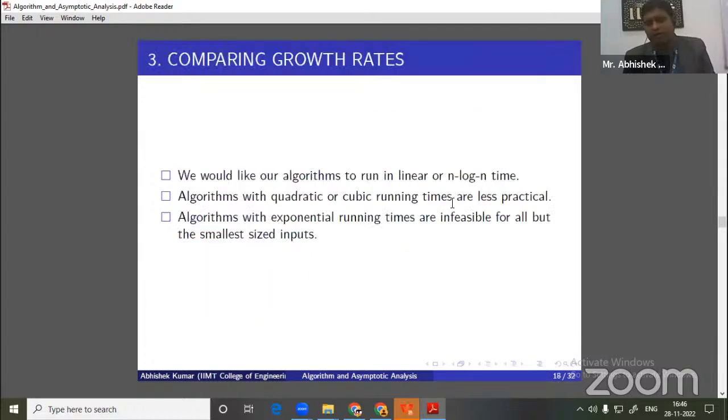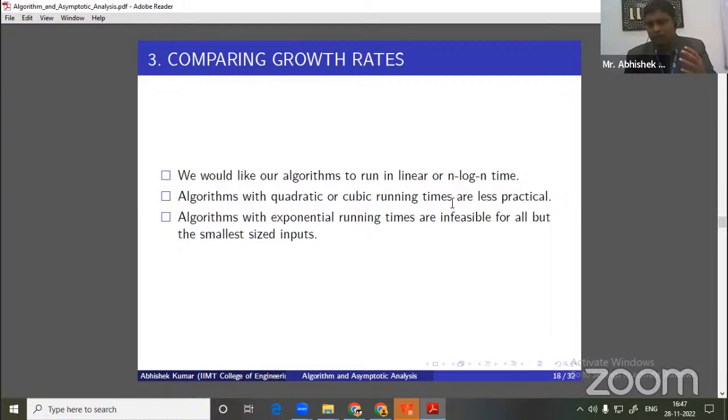Now coming to one very important slide, this will give you the idea of the different functions that I was discussing, what their basic significance is, and why we always have to write an algorithm with complexity in the form of n square or n cube.